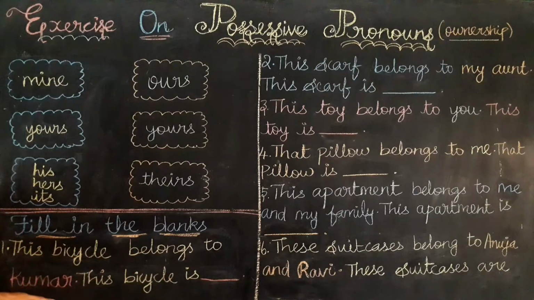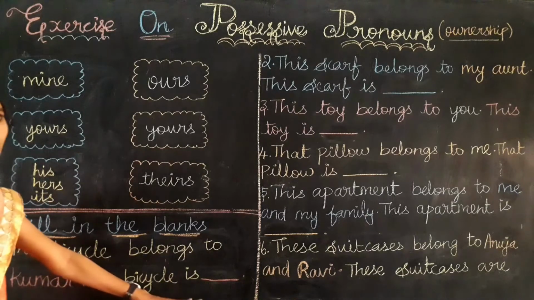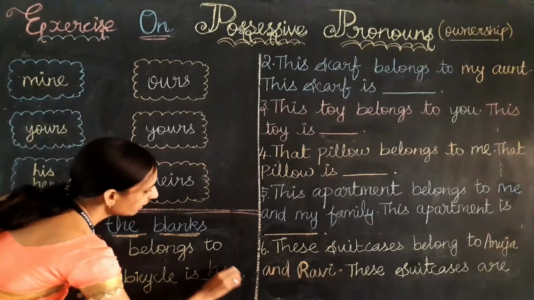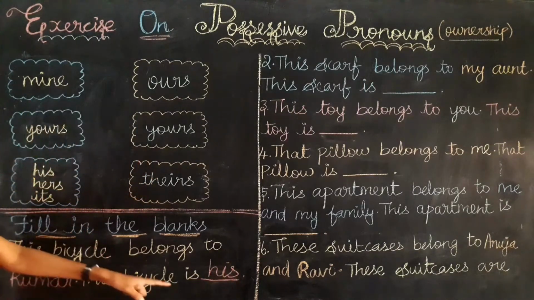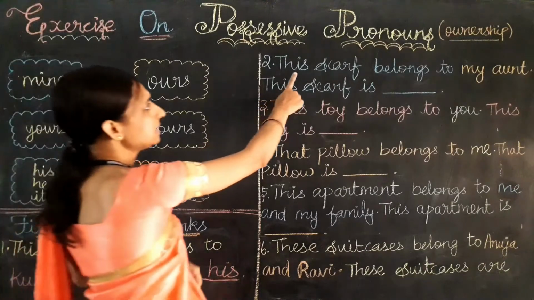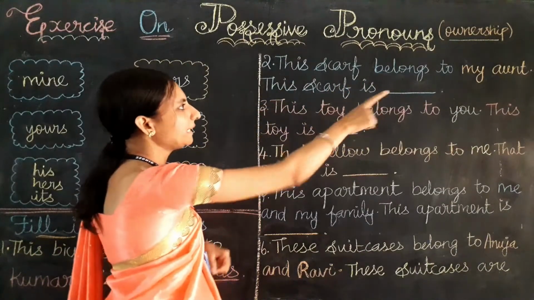Without using his name, I need to use a possessive pronoun. Instead of Kumar, which refers to one boy, which possessive pronoun should I use? These are all singular pronouns. From this, which refers to the boy? Yes, his. Then the correct answer is: this bicycle is his. In Tamil, his means avanodiyadu.